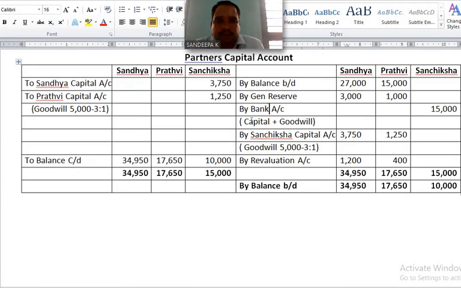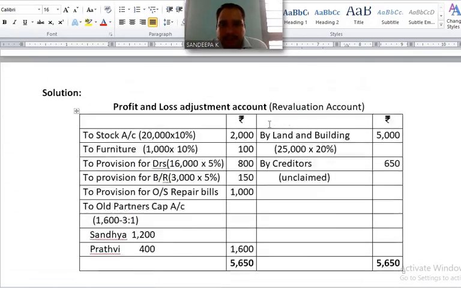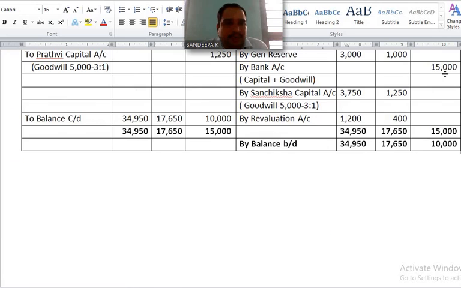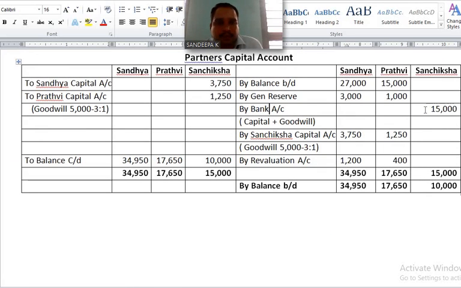By bank account. Entry: bank account debit to Sanchiksha's capital account. By bank account, capital how much? 10,000. Goodwill 5,000. Total 15,000, in the last column.